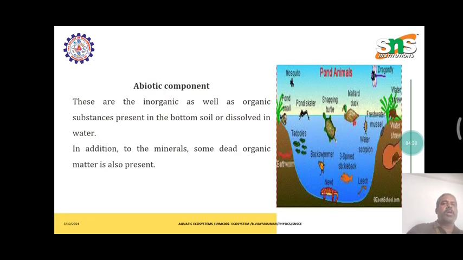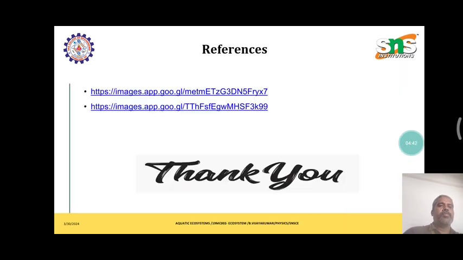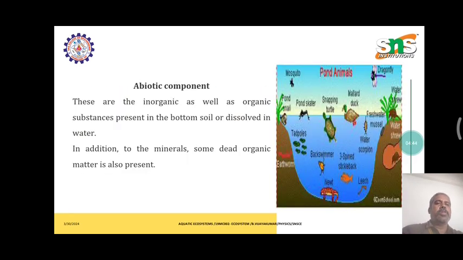Abiotic components are inorganic as well as organic substances present in the bottom soil or dissolved in water. In addition to minerals, some dead organic matter is also present in the pond. So for the pond and the ocean, most of the abiotic components are in the same category, but the biotic components will be different.